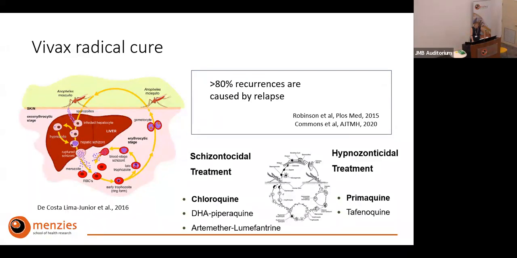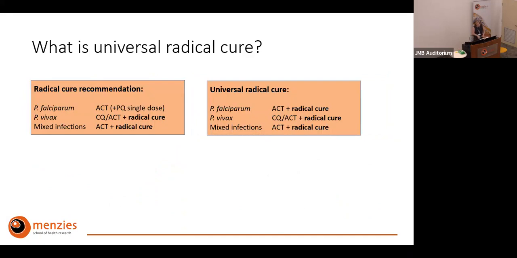So when we talk about universal radical cure, we really talk about extending the indication of when we use radical cure. Currently, when you present with falciparum malaria, you just get treatment for your blood stage infection, whereas if you present with a Vivax episode or a mixed infection, you would get your blood stage treatment plus your hypnozoitocidal treatment, so a combined radical cure. And when we talk about universal radical cure, we talk about expanding this radical curative treatment to patients who are presenting with falciparum malaria in areas that are co-endemic for both species.